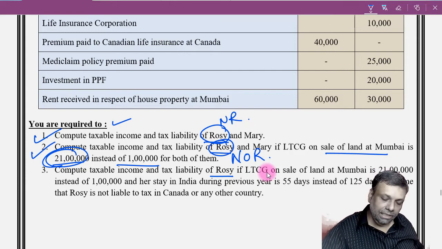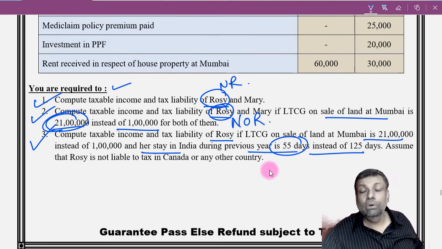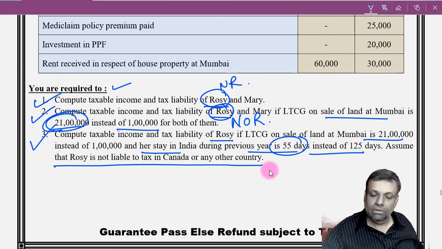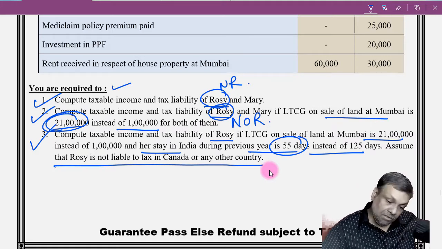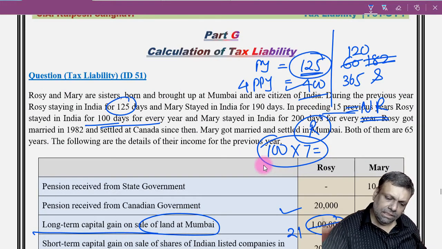In point number 3, the situation is that now she has got 21 lakhs. Her stay in India during the previous year is 55 days instead of 225 days. So now she is staying only for 55 days. Assume that Rosie is not liable to tax in Canada or any other country. Now if you see, Rosie is already a citizen of India.